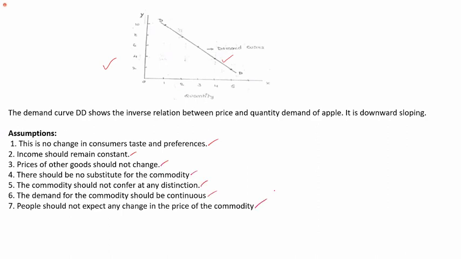Though these assumptions are not practically fulfilled in the present scenario, where there is a highly dynamic environment, the law of demand is applicable only when all these assumptions hold. If any assumption does not hold true, then the law of demand is not applicable in that situation. We're only studying these basic concepts, so for the time being, understand that if all these assumptions exist, then the law of demand is applicable. According to the law of demand, the demand curve is downward sloping, or a negative curve.